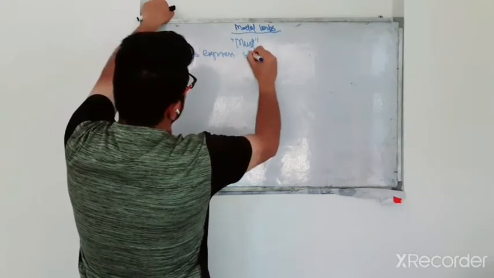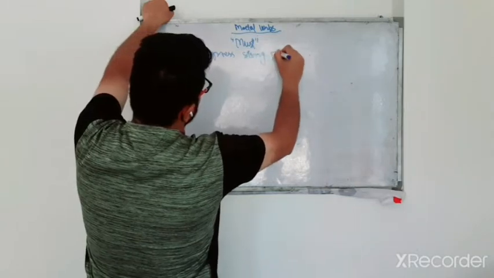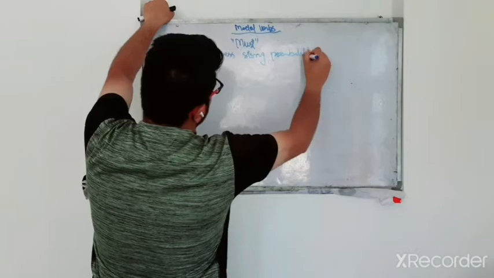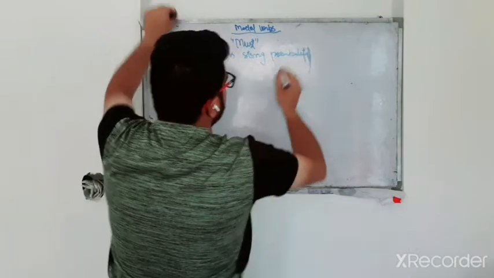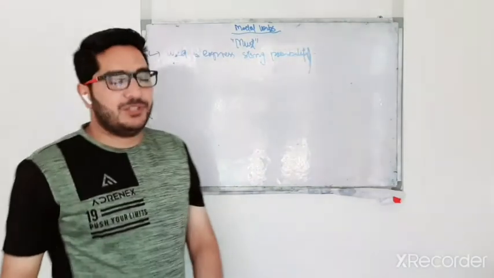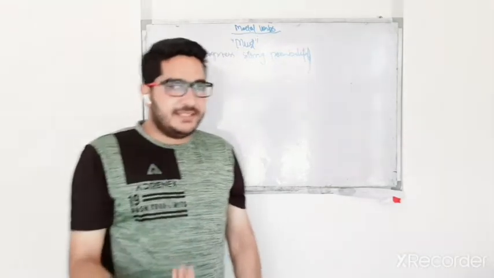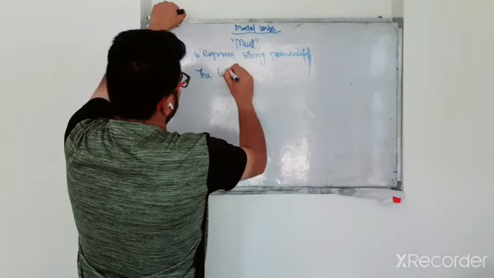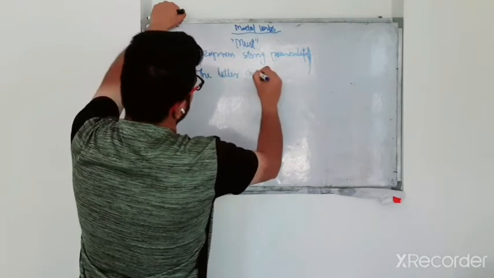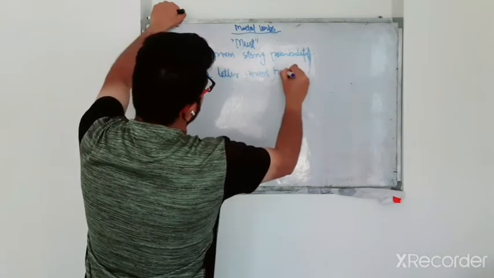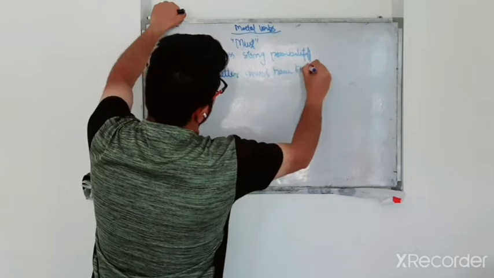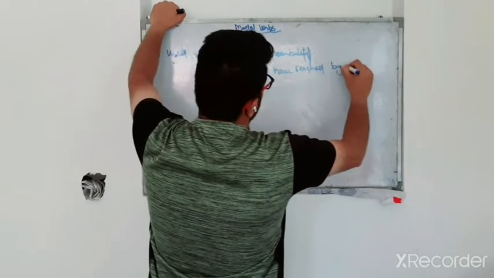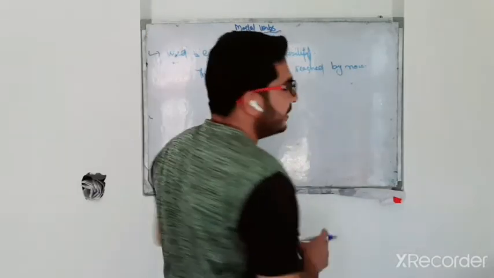Another use of a modal must, it is used to express strong possibility. For example, I can write the letter must have reached by now. The letter must have reached by now.